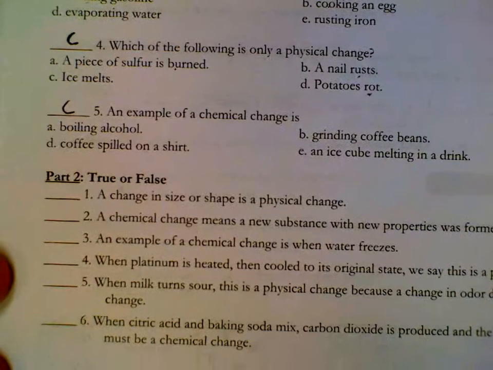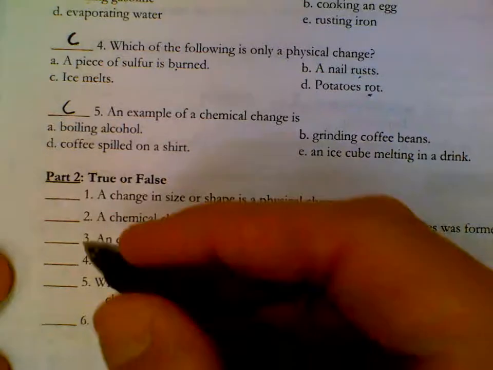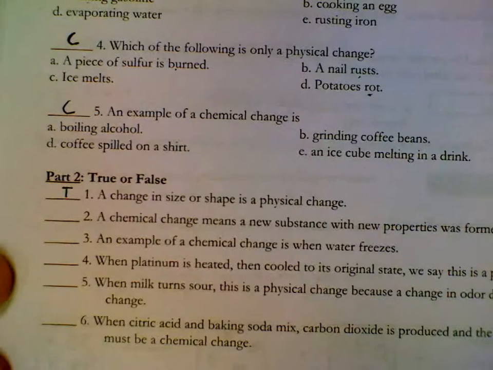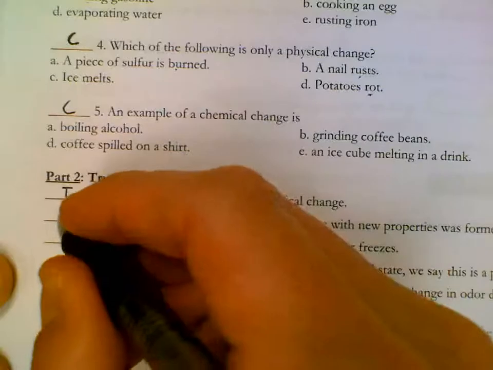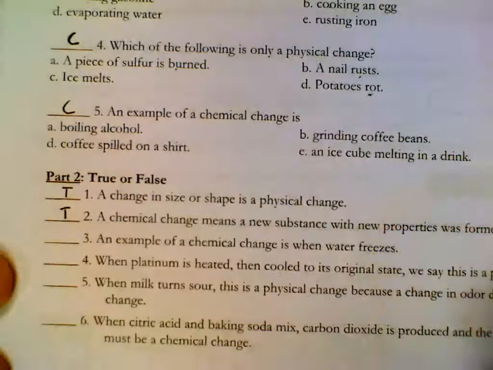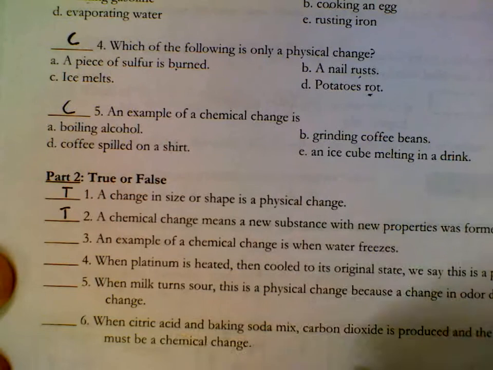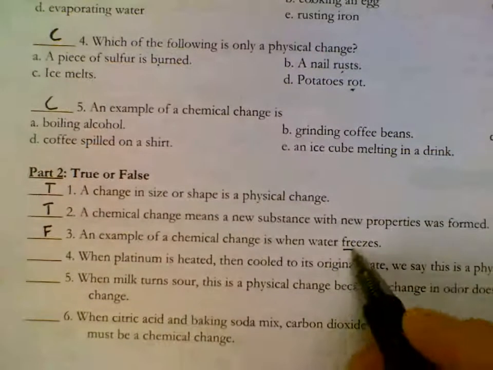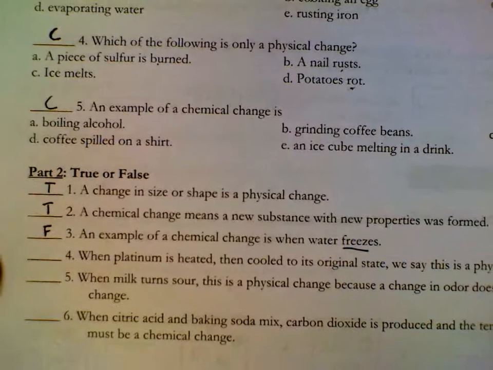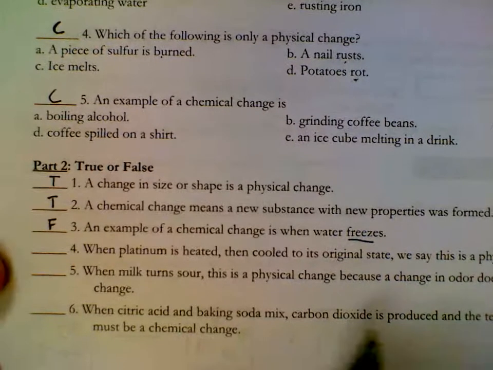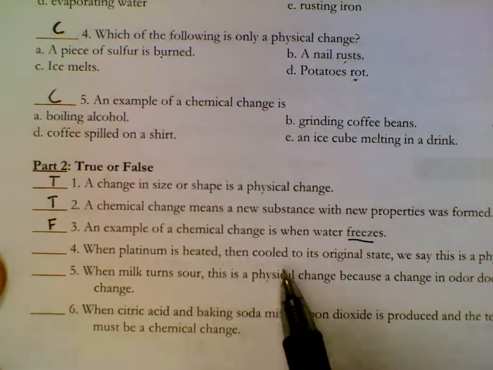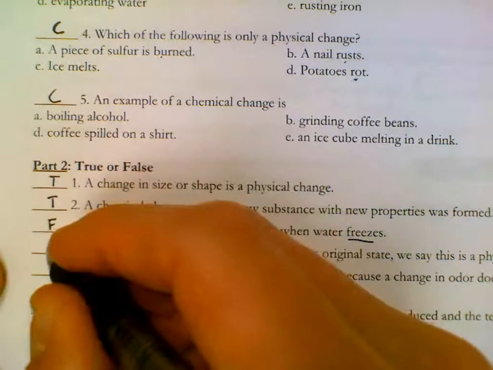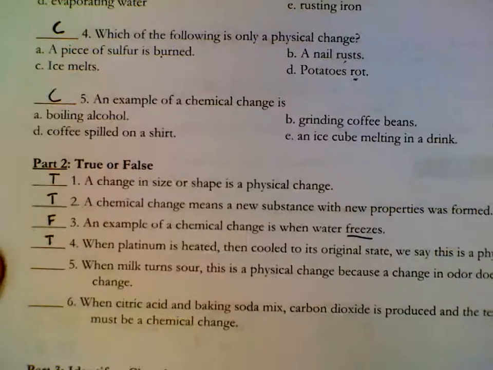True or false? A change in size or shape is a physical change. That should be true. Chemical change means a new substance with new properties was formed. That's true. Example of a chemical change is when water freezes. That's false. Any phase change can be physical. When platinum is heated and then cooled to its original state, we say this is a physical change. That's true. Heating is physical.